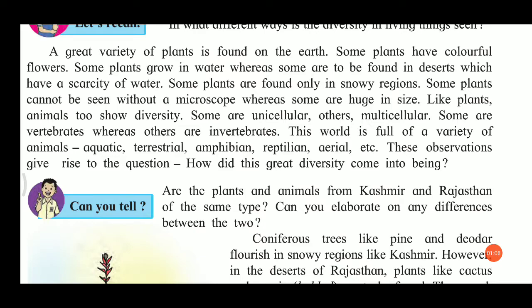Some plants cannot be seen without a microscope, whereas some are huge in size. Like plants, animals too show different diversity. Some animals are unicellular, some multicellular. Some are vertebrates, some are invertebrates. So this world is full of a variety of animals. There are aquatic animals which live in water, terrestrial animals, amphibians, reptiles, aerial animals. These observations give rise to the question: how did this great diversity come into being? This is the question we have.